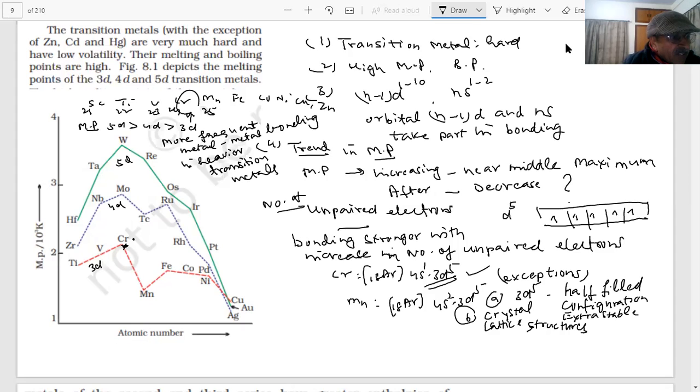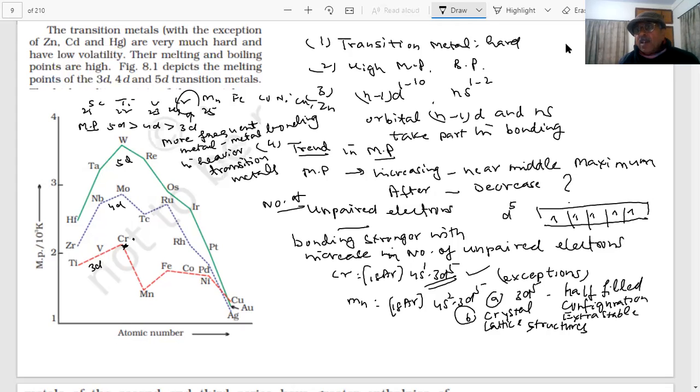So the greater the number of valence electrons, we are saying, the more the melting point is going to be. So what is the reason here? As we have already explained, as the number of unpaired electrons decreases, as more and more electrons become paired, their melting point will decrease because the metallic bonding will decrease. Is it clear? Yes, sir, clear, sir.